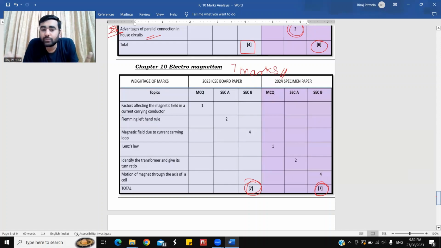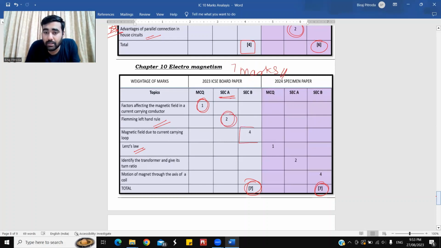What important things do we have in this chapter? First, the rules. There are 3 rules which you need to learn. First is Fleming's left hand rule. Then we have Lenz's law. Then we have Fleming's right hand rule. Any one of these three can come in the exam. In the 23 paper, what was the question? Factors affecting magnetic field in current carrying conductor, 1 mark. Section A had a definition of Fleming's left hand rule.